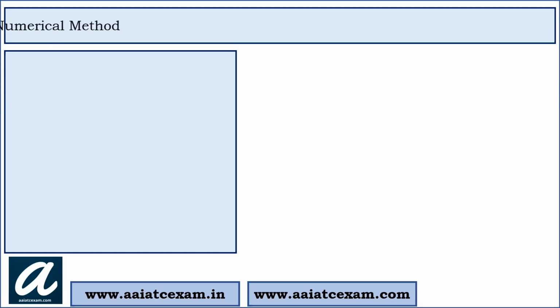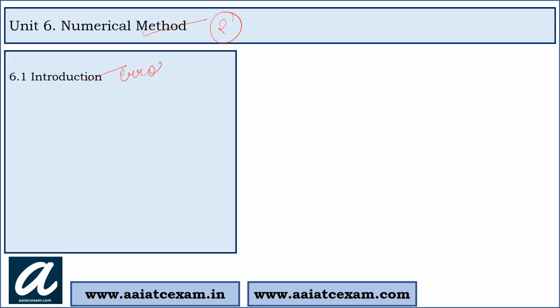Our sixth unit is numerical method. First we have to understand what are the different methods in mathematics. There are two methods. First is the analytical method and second one is the numerical method. There are some drawbacks in analytical method. That's why we move to numerical method. In this, they ask question based on errors. Error can be absolute error or relative error.